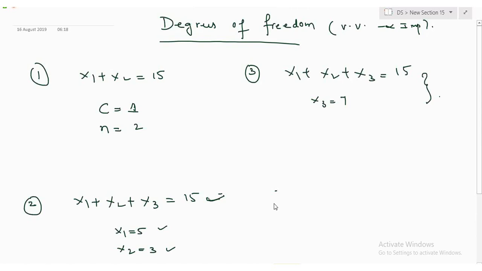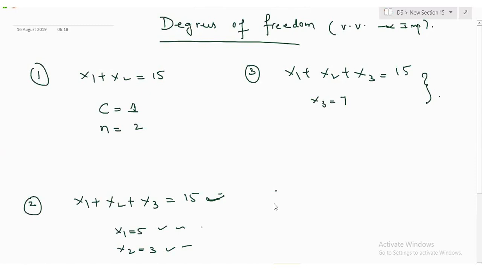After giving these equations you choose values. Now I am not allowing you to choose x3 on your own. I already fixed it. That's the reason I gave 2 constraints. Do you have a choice to choose x3 equal to something? No. In example 2, do you have a choice to choose x3 equal to something? Yes, that's the difference. Ravi, is that clear?